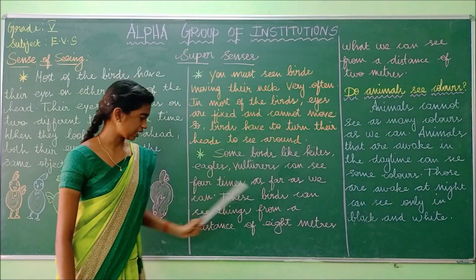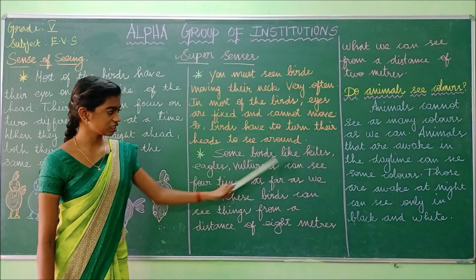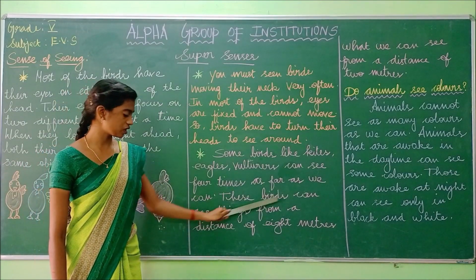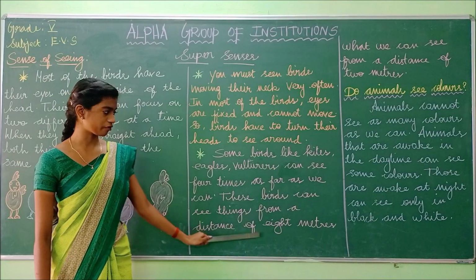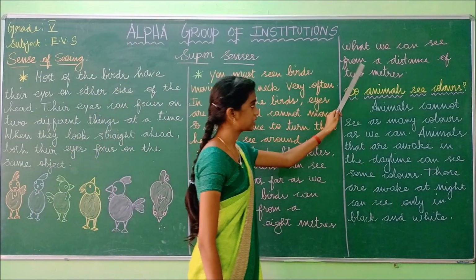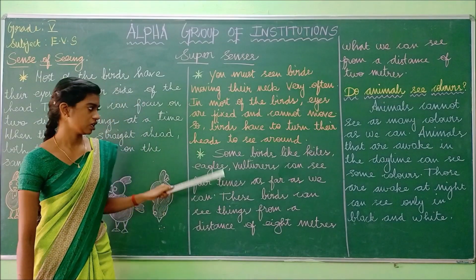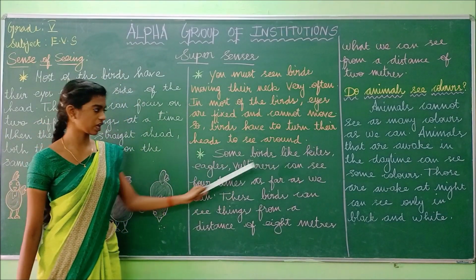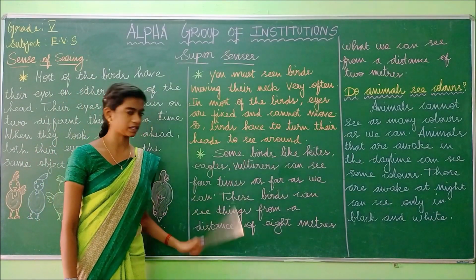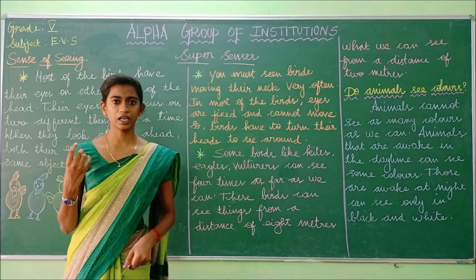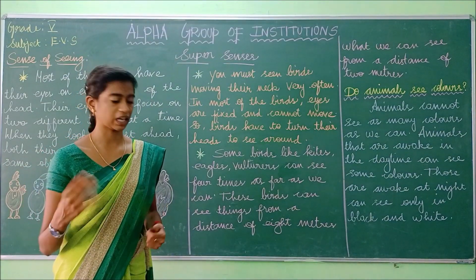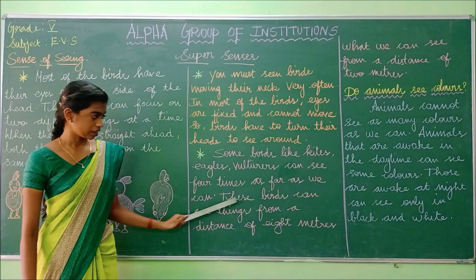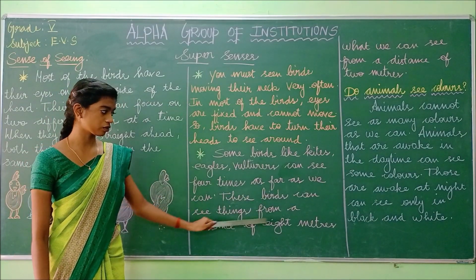Some birds like kites, eagles, vultures can see 4 times as far as we can. These birds can see things from a distance of 8 meters what we can see from a distance of 2 meters. So these are the birds that can see 4 times as far as we can. So they have a clear vision. They are able to see 4 times as far as we can. These birds can see things from a distance of 8 meters.